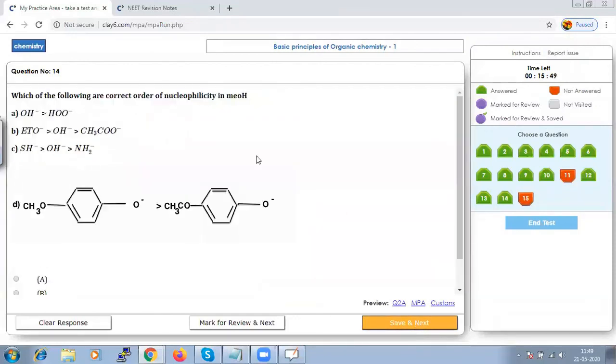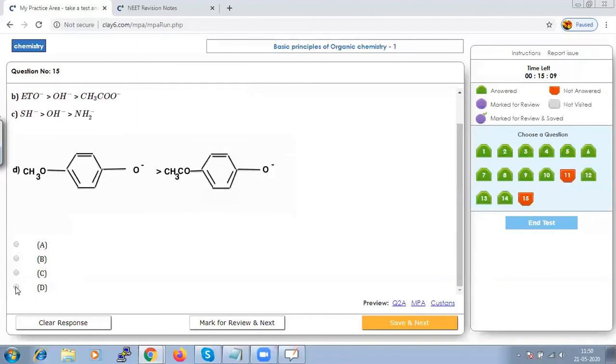Which of the following is the correct order of nucleophilicity? Whichever is more nucleophilic. Here in the given option, if we see, our EtO minus is more nucleophilic than OH minus, and that will be highly resonance stabilized compared to the other one. Hence, we can say that option A, B, C, D should be the right option. So let us save and go to next.